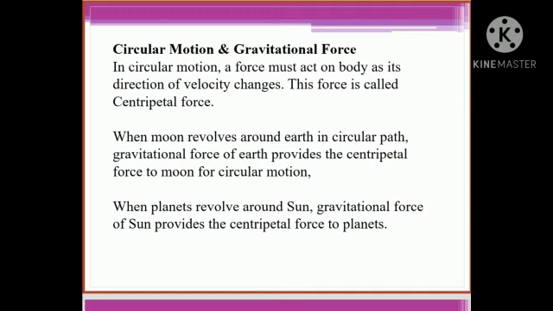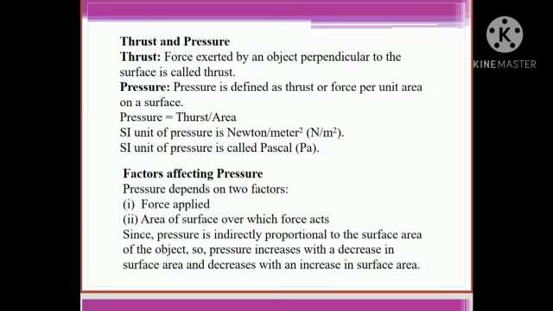for circular motion. When a planet revolves around the Sun, the gravitational force of the Sun provides the centripetal force to the planet. Thrust and pressure.